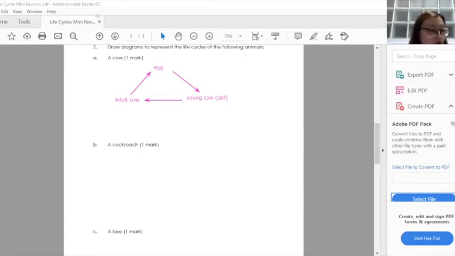Okay, so for part B, we have your cockroach. Earlier on in the MCQ, we mentioned that cockroach has a 3-stage life cycle, right? So same thing for cockroach, it will start with an egg. After your egg, in your 3-stage life cycle for your insects, we will call it a nymph. Then your nymph will grow into an adult cockroach. After which your adult cockroach will reproduce by laying eggs again.